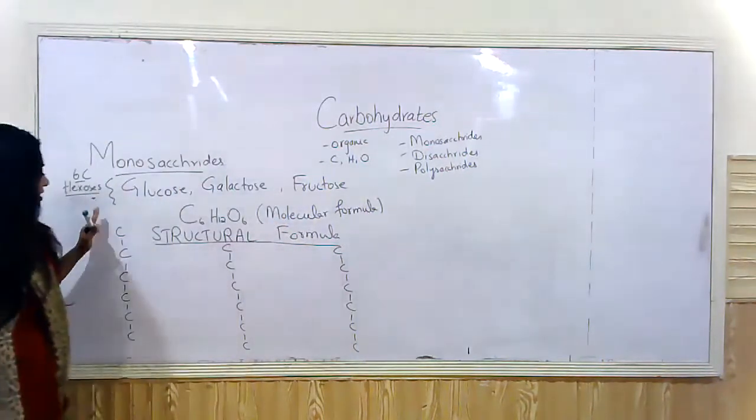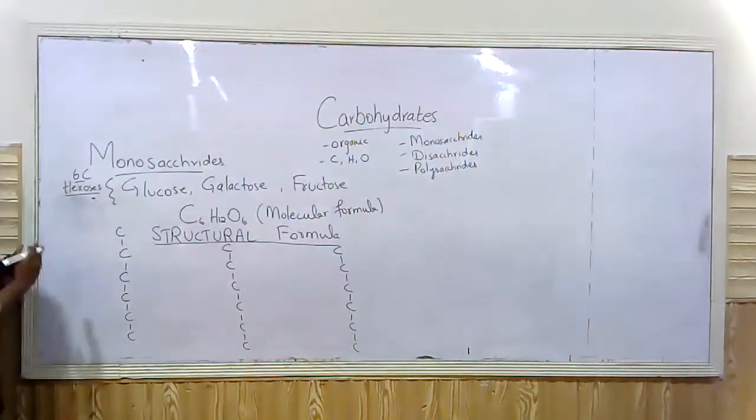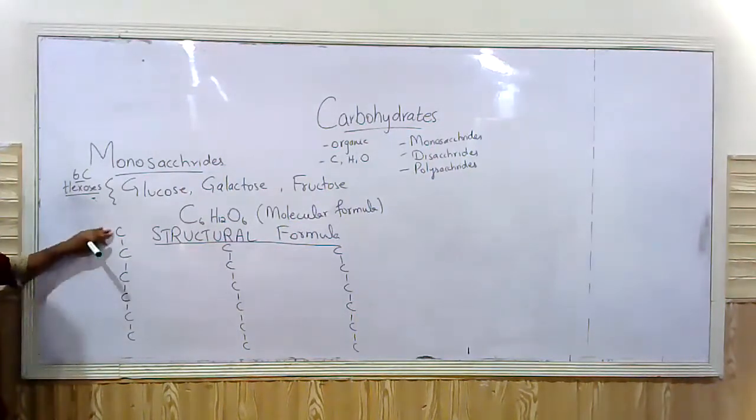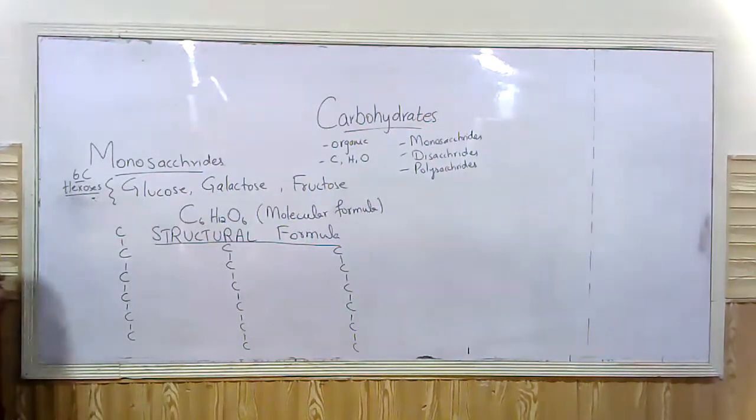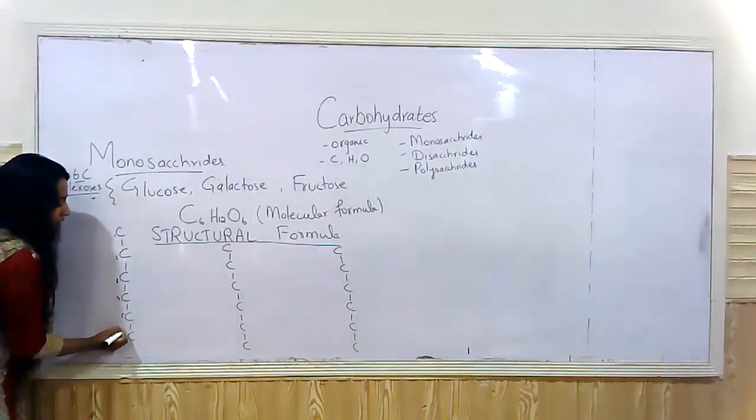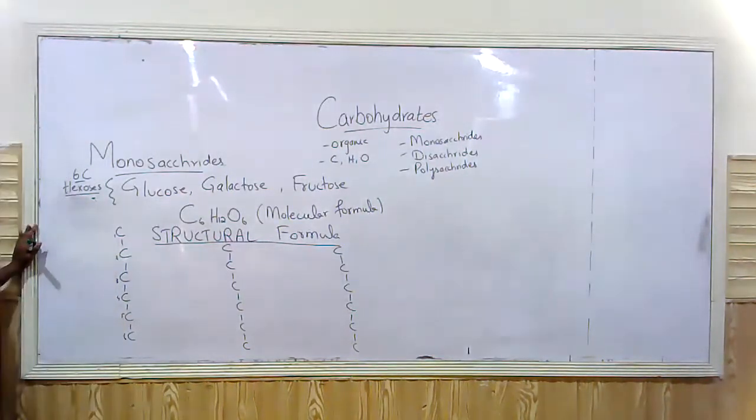Okay, first of all, I'll explain the glucose structure and then we'll compare the structure of glucose with galactose and fructose. So this is how, in the straight chain or open chain structural formula, the carbon molecules are organized, right? 1, 2, 3, 4, 5, 6. There are 6 carbons present, right?